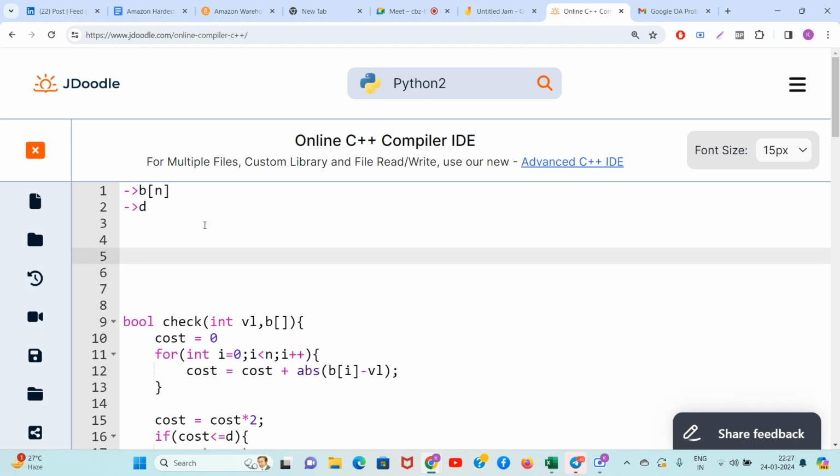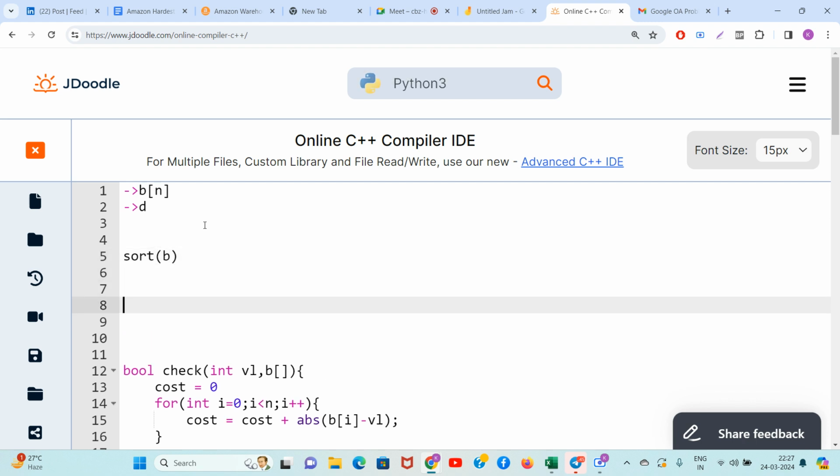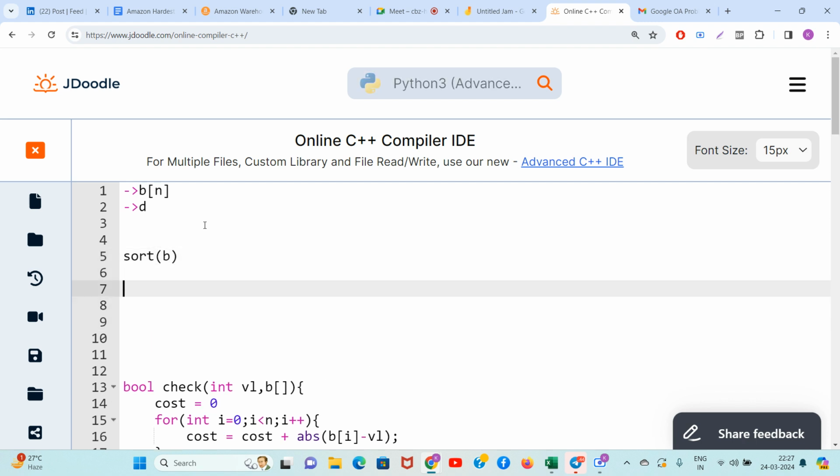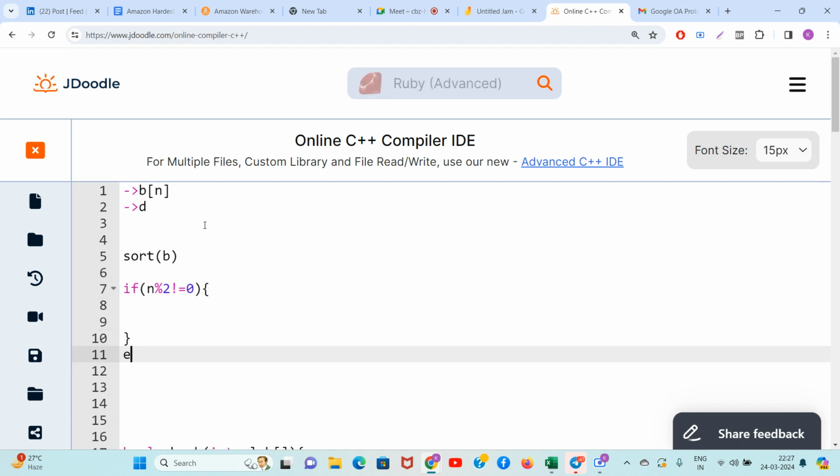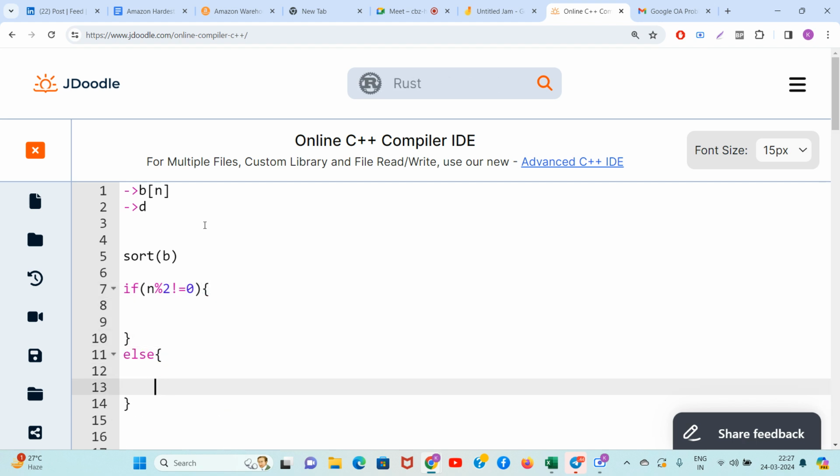Guys, whatever B array I'm getting, I'm sorting it. Okay, sort. Now I'm checking what the size is, like if an even number of points are there. If the number of points is even, we need to solve it separately.